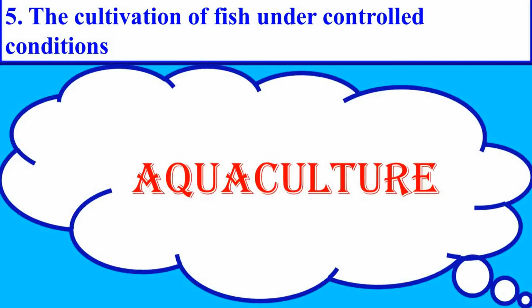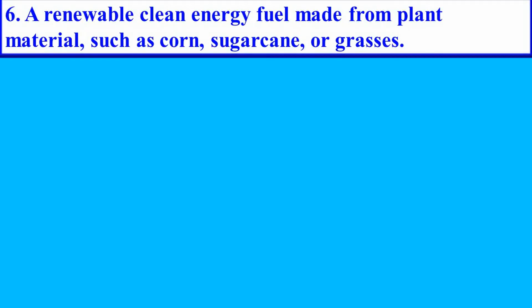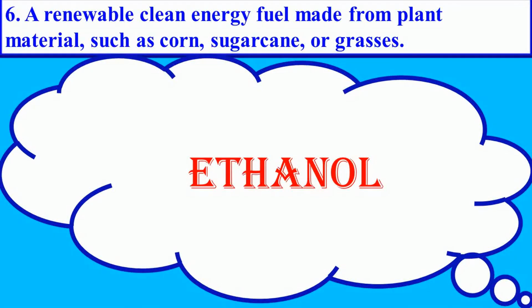Answer is aquaculture. Next question. A renewable clean energy fuel made from plant materials such as corn, sugarcane, and grasses. Answer is ethanol. Next question.